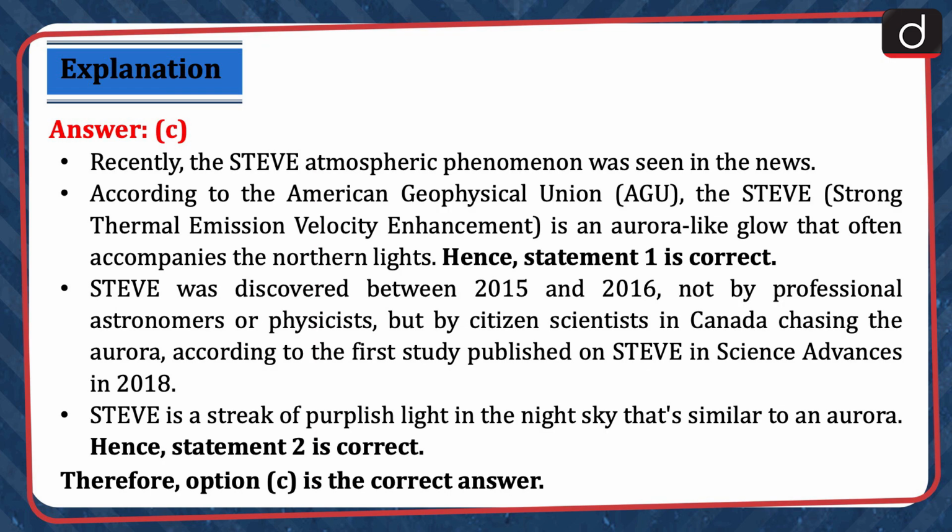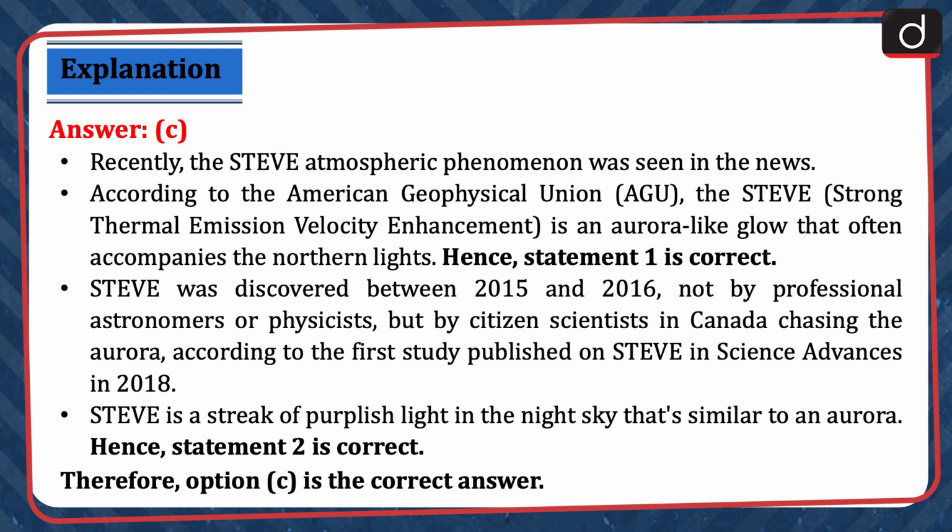Recently, the STEVE atmospheric phenomenon was seen in the news. According to the American Geophysical Union, the STEVE, that is a Strong Thermal Emission Velocity Enhancement, is an aurora-like glow that often accompanies the northern lights. Hence, statement 1 is correct.